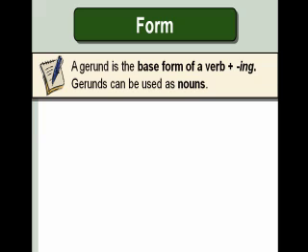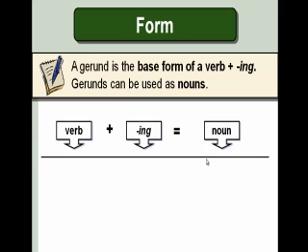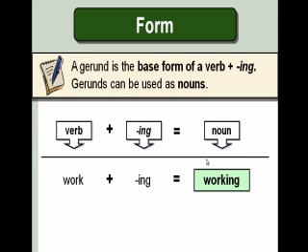Now that I gave a few examples of how gerunds are used as subjects and how they're used as objects, I would like to go into details now and talk a little bit about the usage of gerunds. The first thing that I'm going to mention is that in this lesson, we're using gerunds as nouns. So we're using them as people, places, or things. We're familiar with the verb work, for example. If we include ing, then we turn that into a gerund, right? Now we're going to use this gerund as either a subject of a sentence or as the object of the sentence. And that's what we're going to learn.